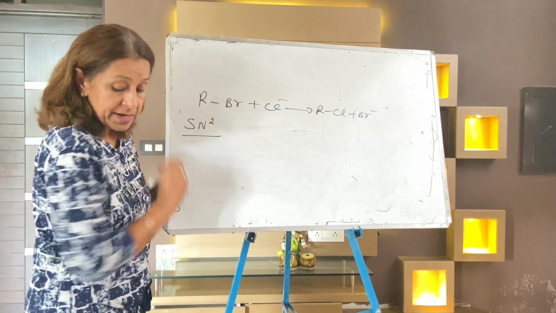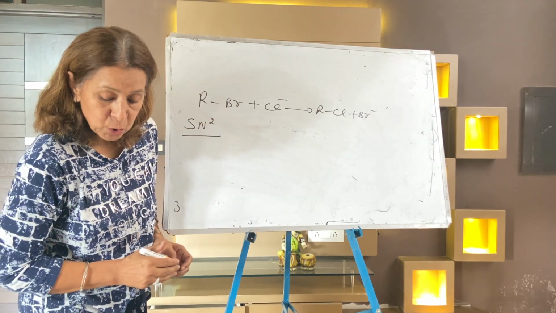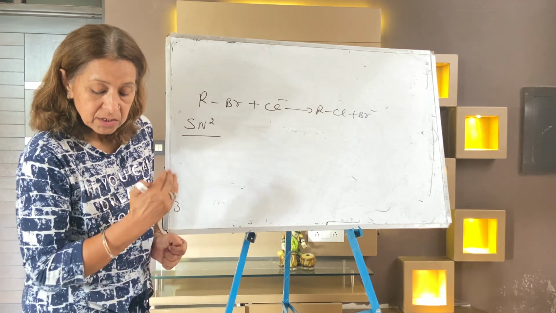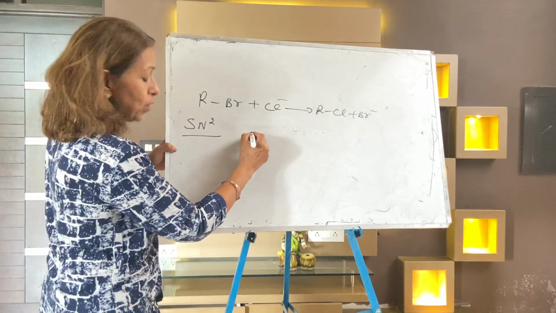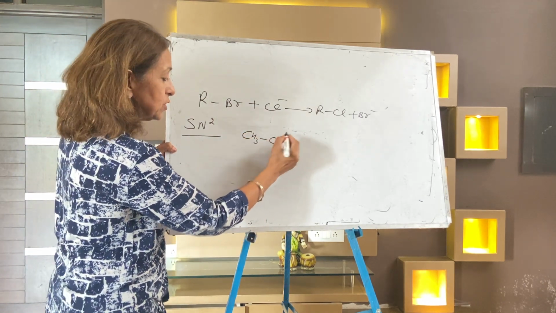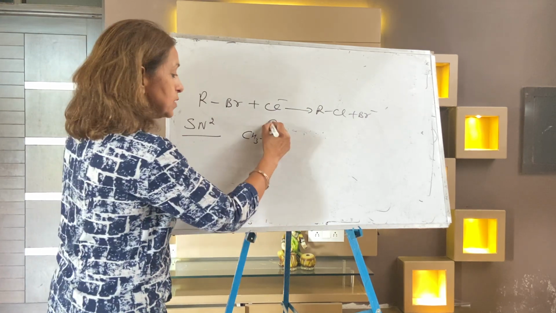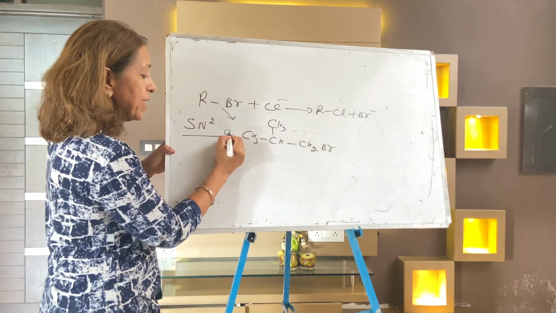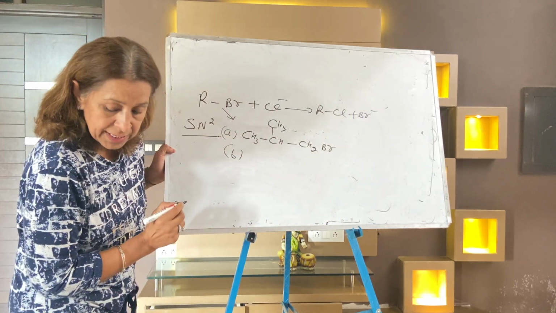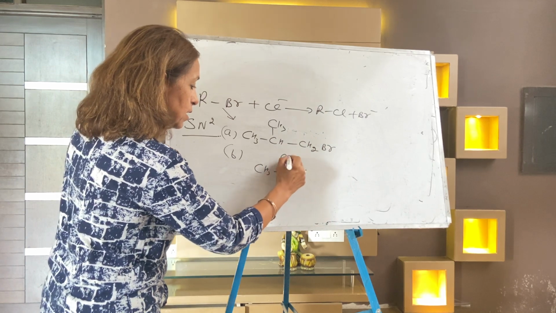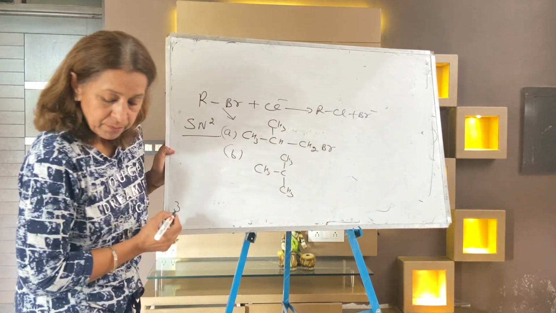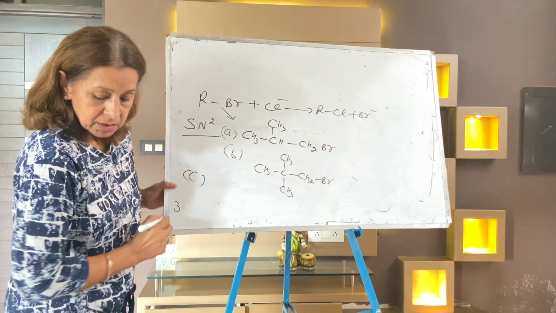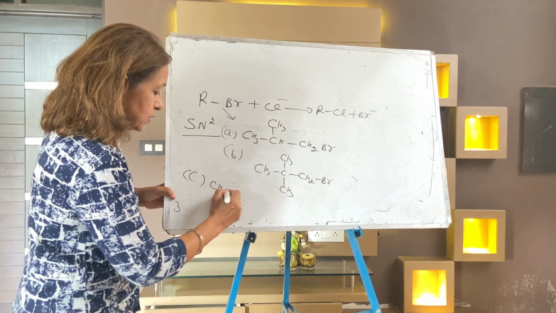The question is, which one of the following has the highest relative rate of SN2? When R is this: A part is CH3CH(CH3)CH2Br. B part is (CH3)3CCH2Br. C part is CH3CH2Br.